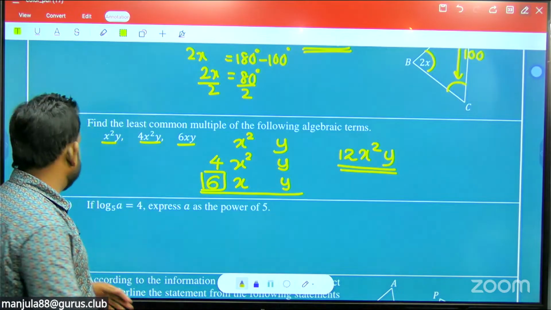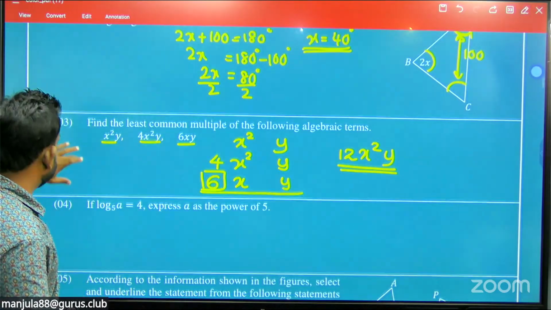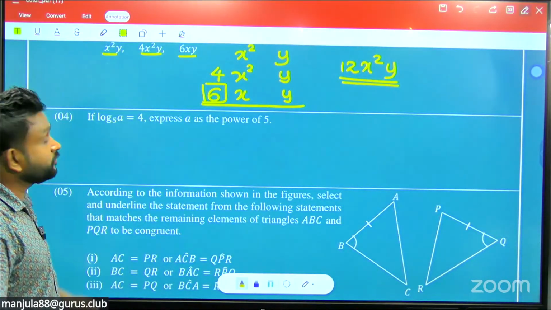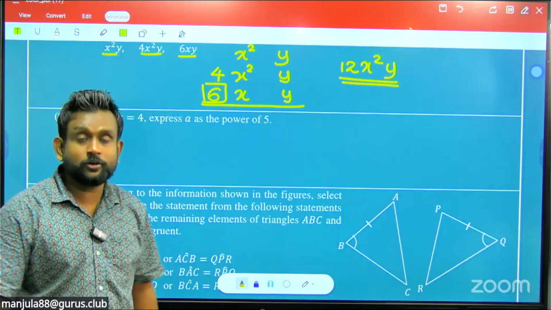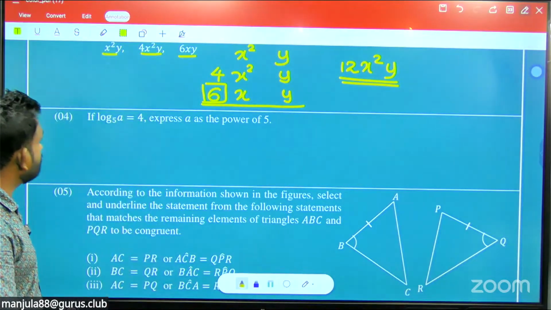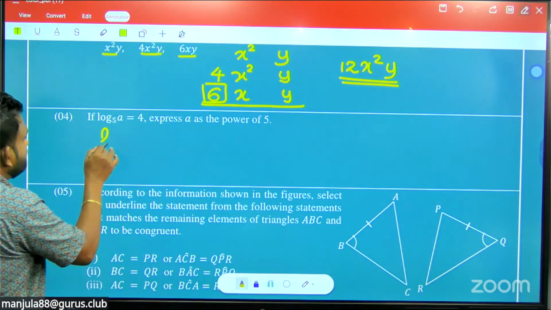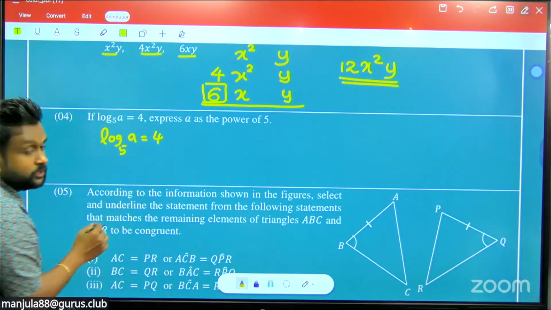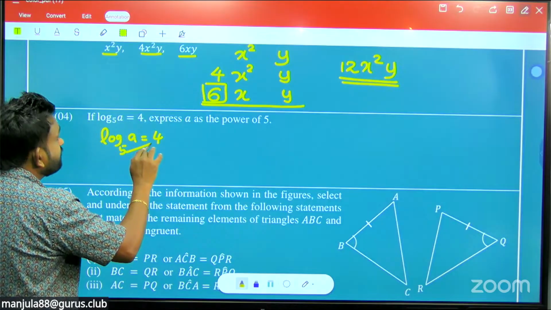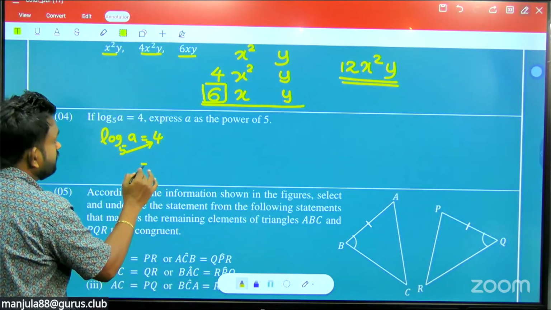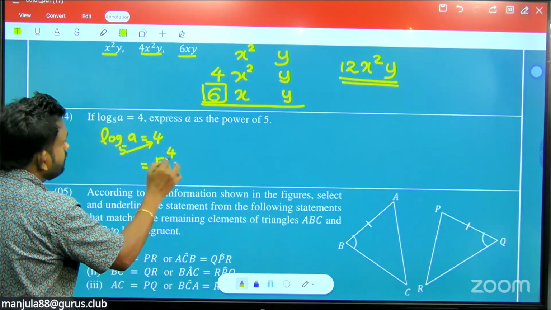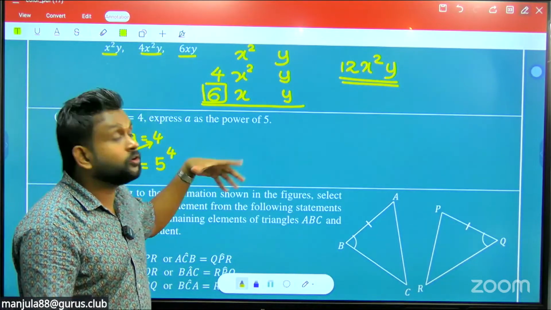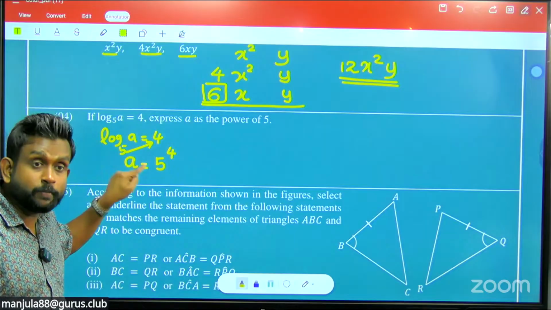So now we are moving to question number 4. If log of a to the base 5 equals 4, write a as a power of 5. So that means index notation is asked, logarithm notation given. So you know that in index notation, logarithm of a to the base 5 equals 4. Now transfer this base to the other side. Then 5 to the power 4 equals a. So they're asking a as the power of 5.